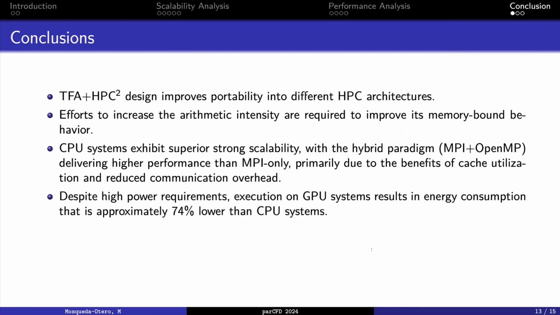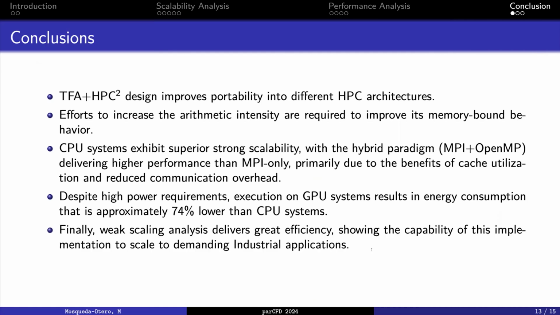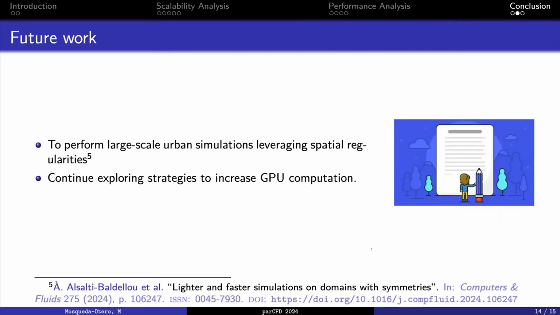Also, we can see how despite the higher power requirements of the GPU system, it leads to a lower energy consumption, approximately a reduction of 74% in comparison with the CPU, due to the gains from the higher throughput of the system. And finally, the weak scalability shows good performance in both systems, delivering a small drop in performance and computation times as the problem continues increasing in size, which is mainly the goal for us to measure here.